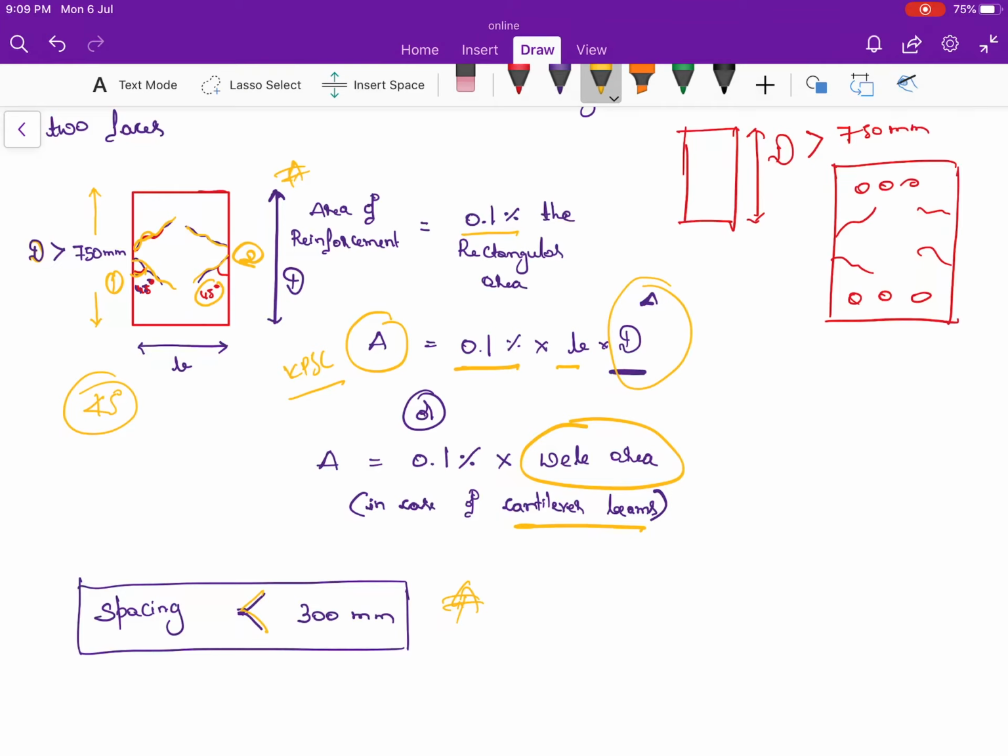So that's all, guys. After this I am going to solve the MCQs, more than 30 to 40 MCQs with respect to the particular topic, which will be very much useful for your examination. After completing this, I am going to start a new content, that is doubly reinforced section. Whatever we have studied till now is mainly based on the singly reinforced beam. In the next upcoming lecture series, I am going to start the doubly reinforced beam only after solving the MCQs. That's all guys.